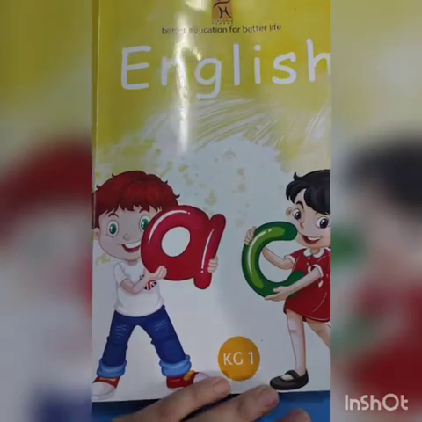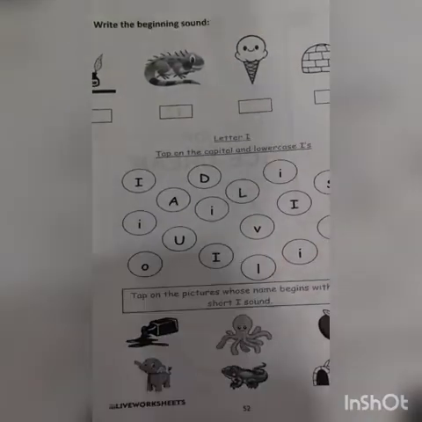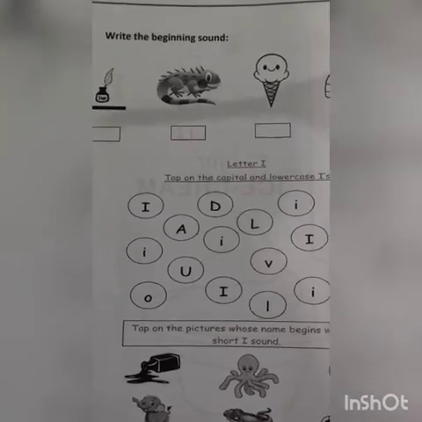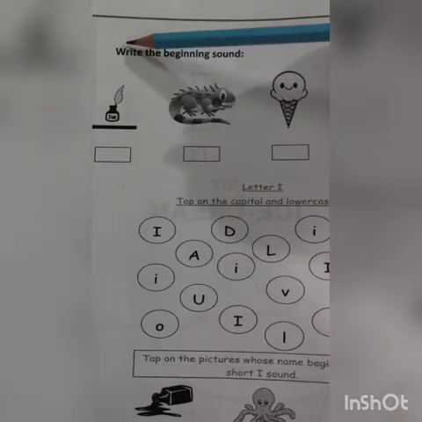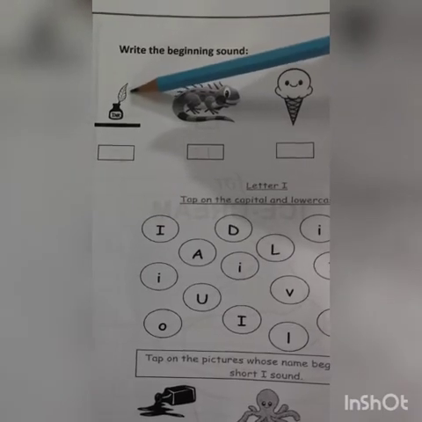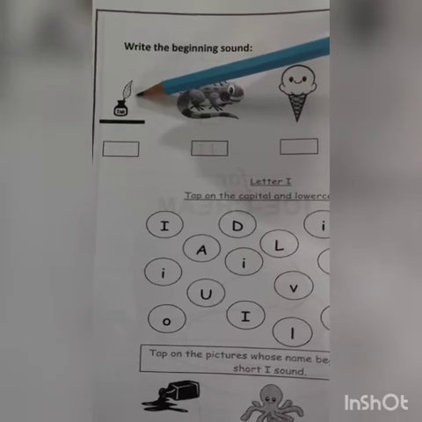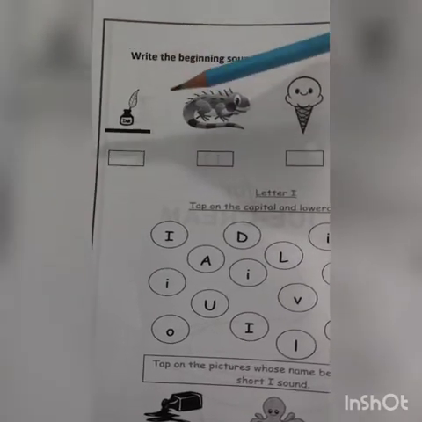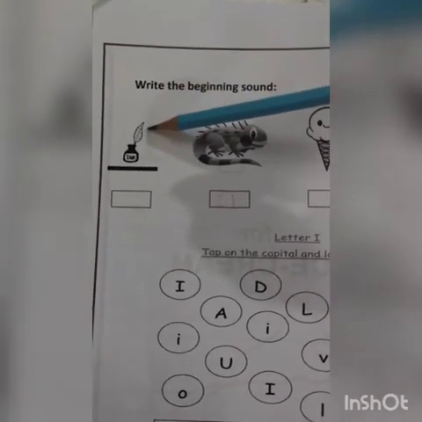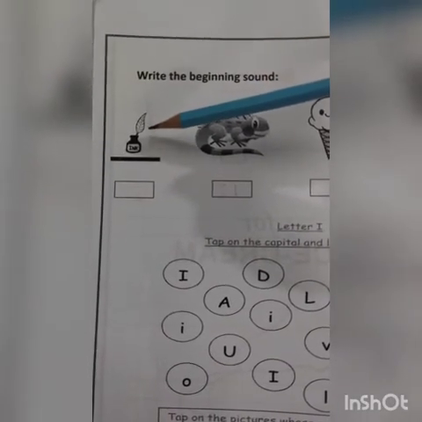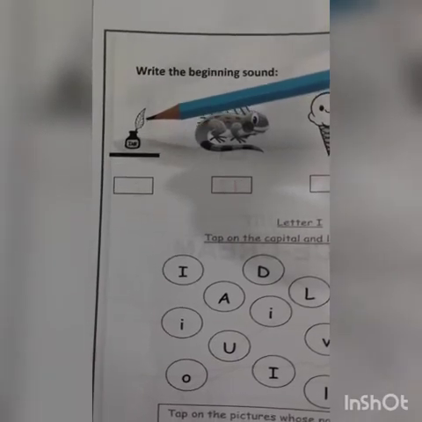Let's study together. Open your notebook, page 52. Write the beginning sound. What is this? It's a beginning sound. E. E. E. What is this? Ink. How to write E?